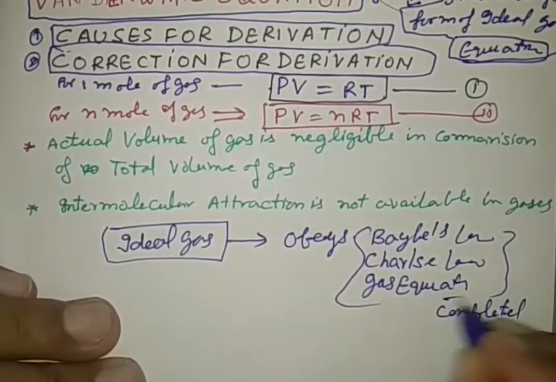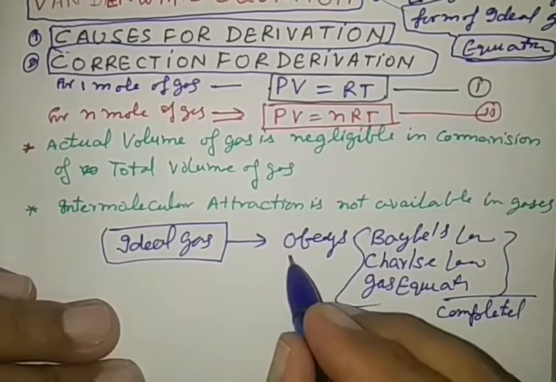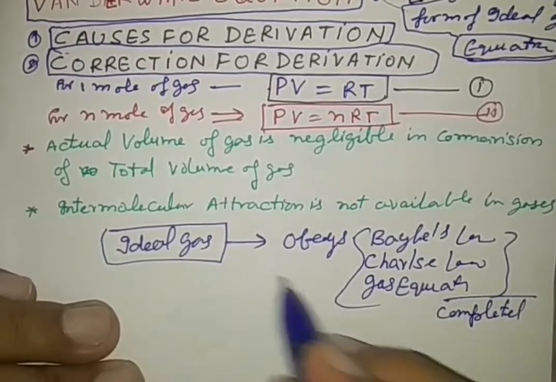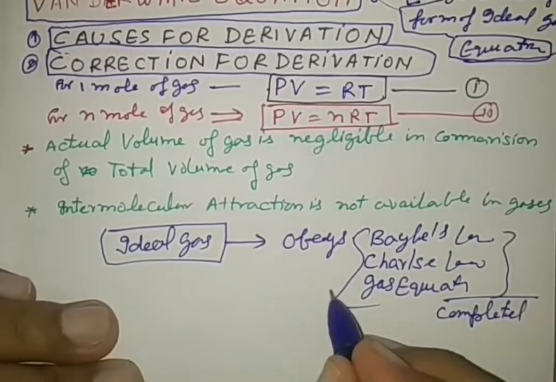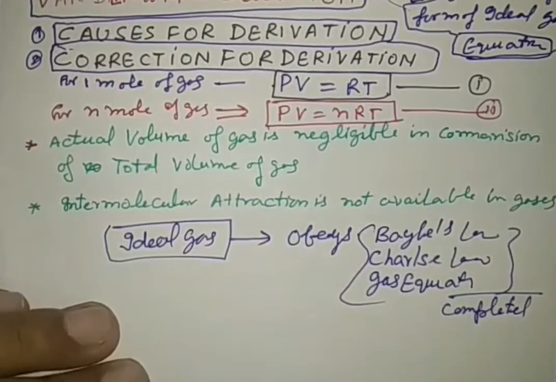If any gas obeys all these laws perfectly, then it is called an ideal gas.